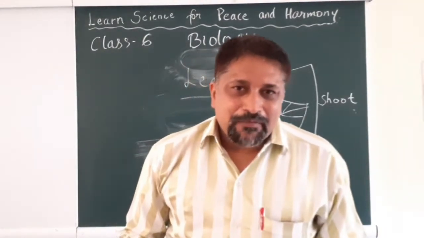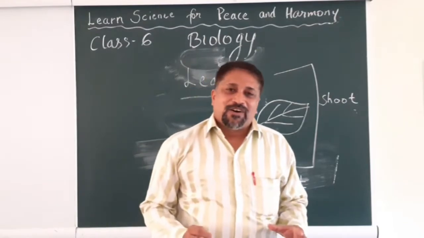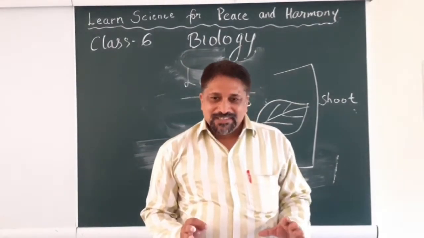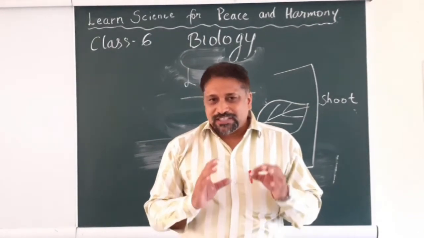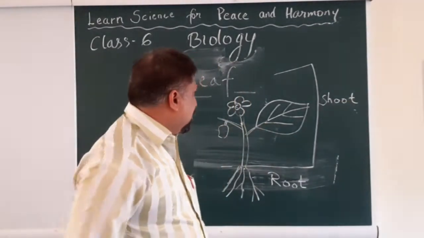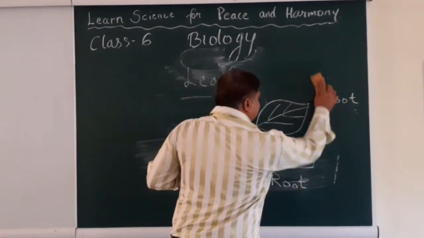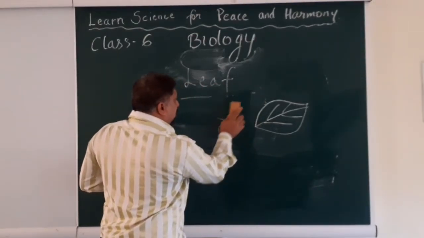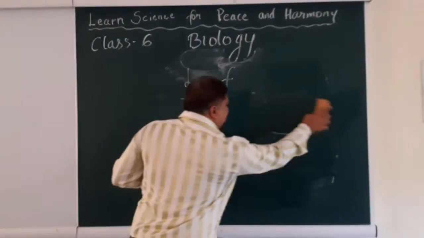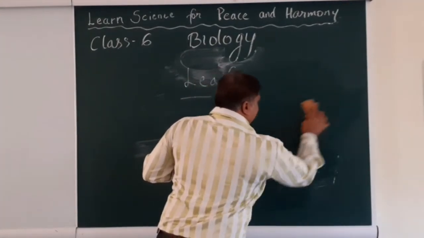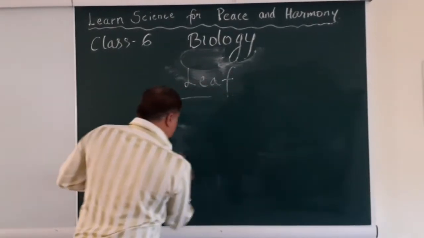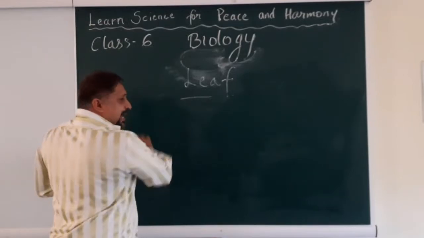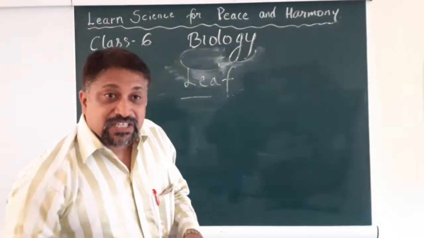Now that we have identified the various parts of the plant, let us focus on the structure of this leaf. When you see this leaf very closely, what exactly can you see? So I am just rubbing off all the other parts, and let me make this leaf a little bigger for you as well, okay? So it will be much more enjoyable and much more convenient to see as well.